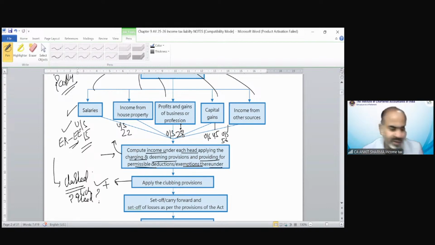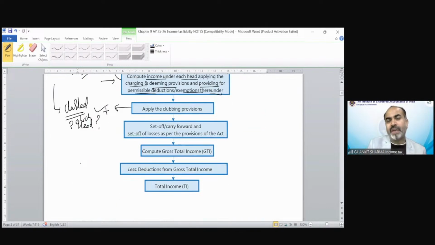You must have gone through the provision. Now the concept is set off. So set off also must have been taken. And in set off and carry forward, you have two powers: one is set off and one is carry forward. What is the difference between set off and carry forward? Set off talks about current year losses set off against current year income.